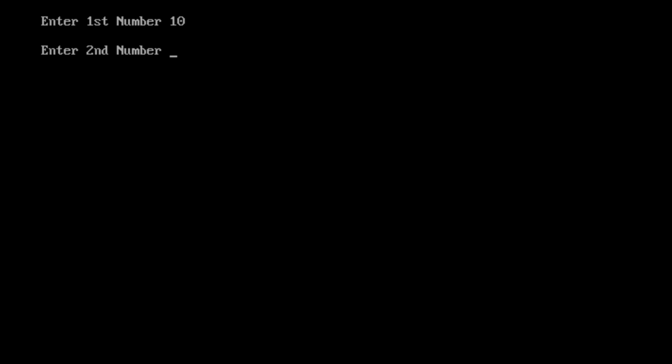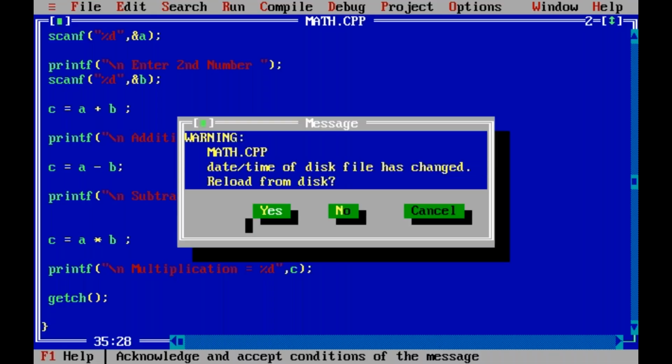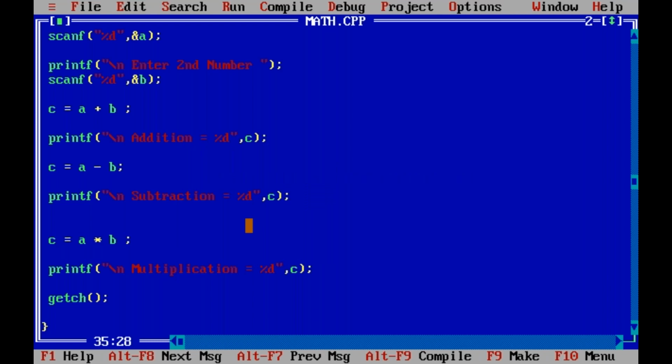Now run it. First number 10, second number 20. Addition 30, subtraction minus 10, multiplication 200. Fine. Now, some errors.